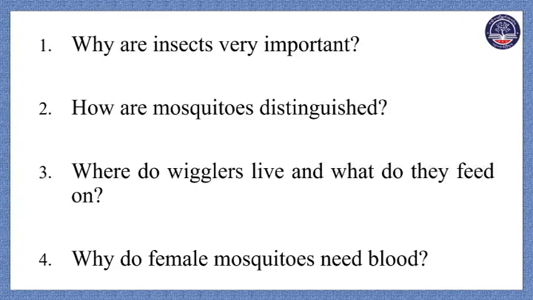Okay, so now let's look at number 2. Number 2 is how mosquitoes are distinguished. So how do we distinguish them? Maybe mosquitoes are distinguished by the antennae of 14 or 15 segments, and maybe by the presence of scales on the veins of their wings, right? So that is the answer for number 2.